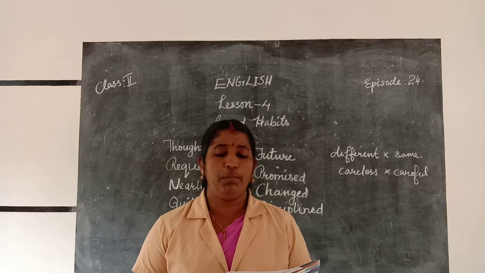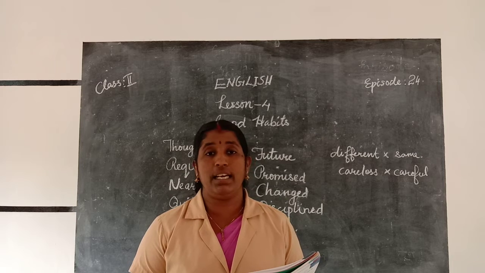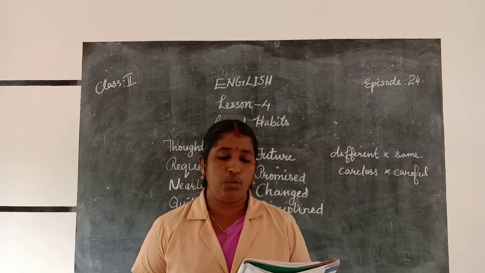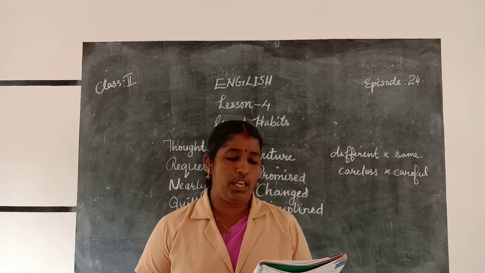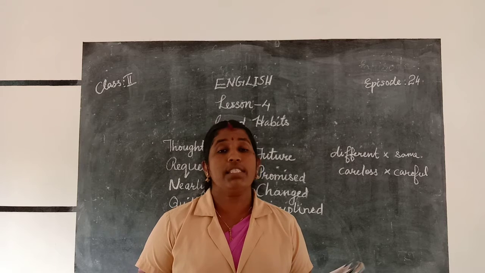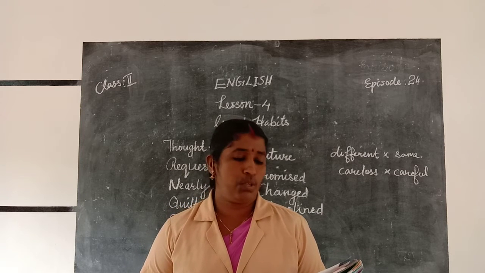Mughal thought he would miss the school bus. What was the thought of Mughal? Mughal thought that he would miss the school bus. He requested Anandi to help him. He was nearly in tears. What is the meaning of that? He was about to cry.